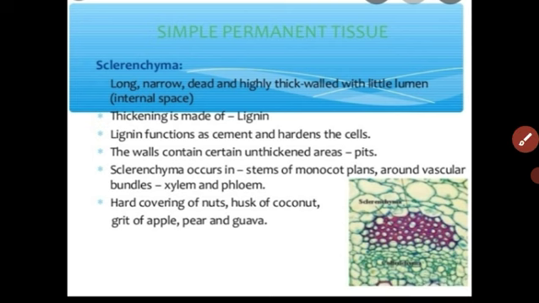In the next video, I will explain the complex permanent tissue. There are two types of complex permanent tissue, xylem and phloem. We will see this topic in our next video.